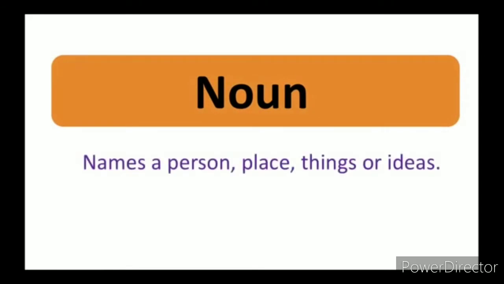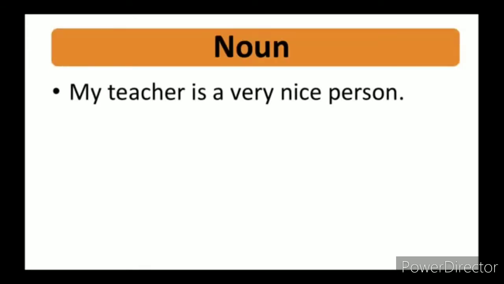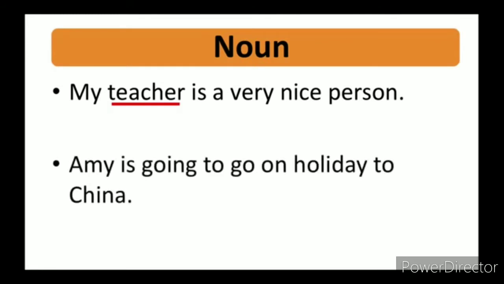Next one is noun. Simple it is. It is the name of a person, place, animal, things, country. All these are nouns. Example: house, teacher, cup, shop. One example sentence: my teacher is a very nice person. Teacher is a noun because it shows the person. That is why it is a noun.